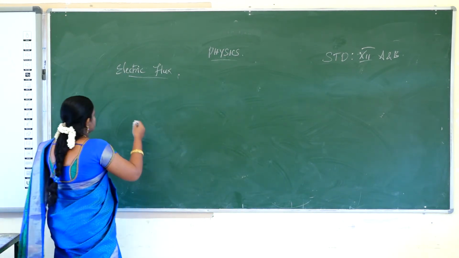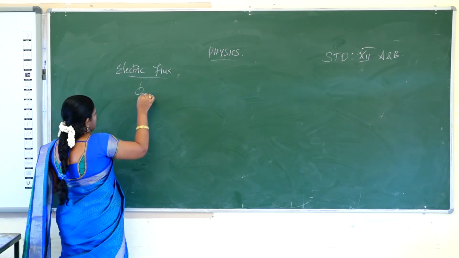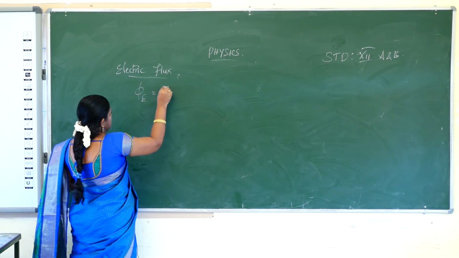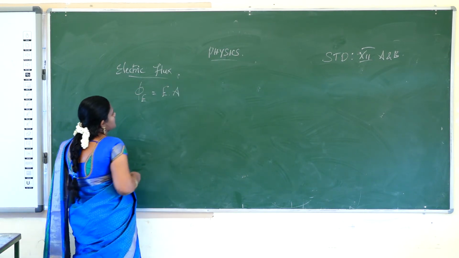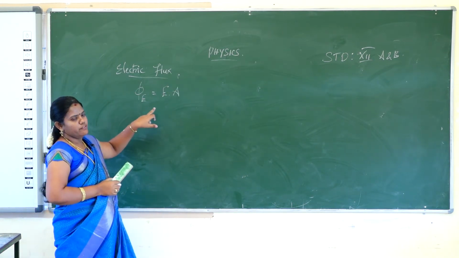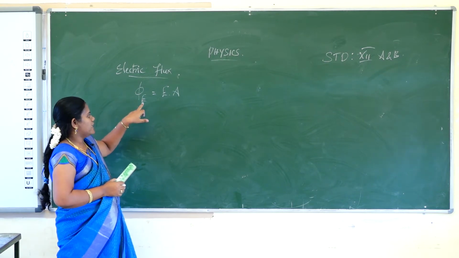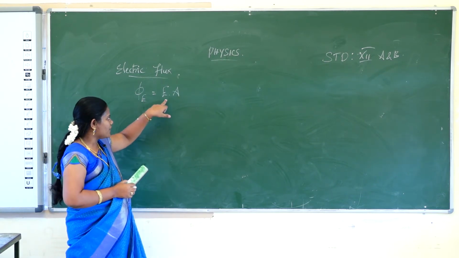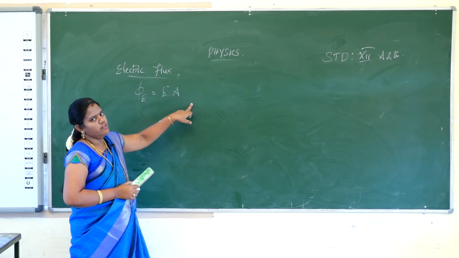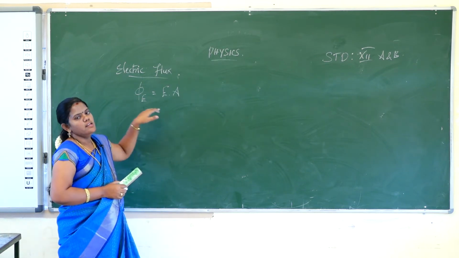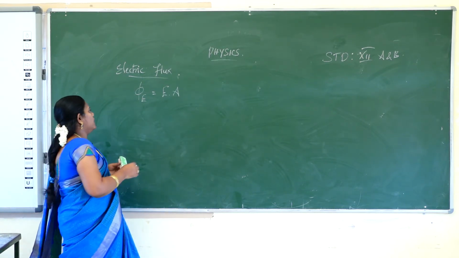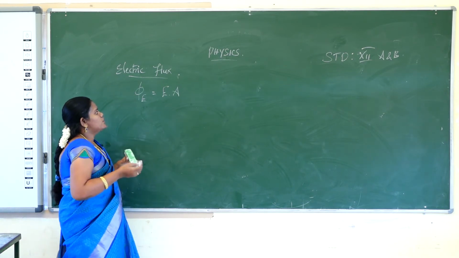Electric flux is nothing but the number of electric field lines crossing a given area. Electric flux is denoted as phi, phi is equal to E dot A. That is the formula for electric flux.